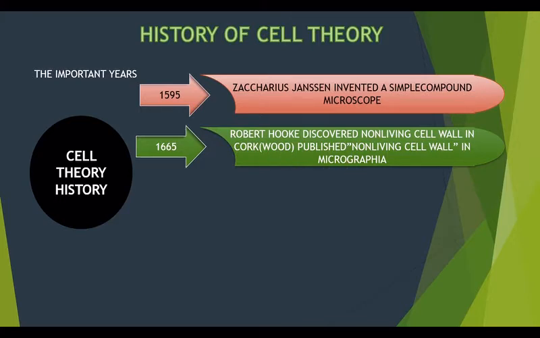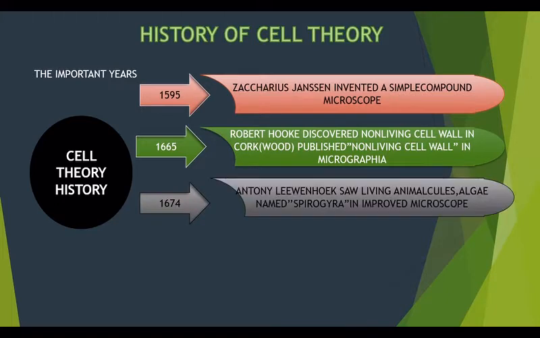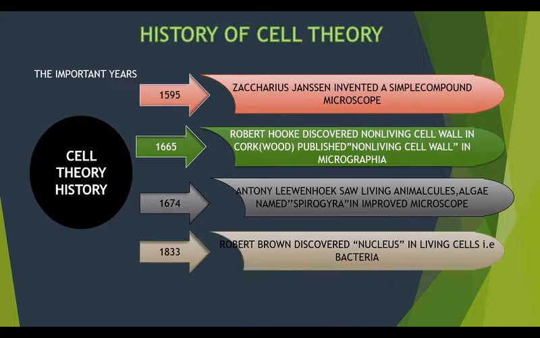And in 1674, Antony van Leeuwenhoek saw living animalcules, algae, and named it Spirogyra. He saw this in an improved microscope. Robert Hooke saw non-living matter, whereas Antony van Leeuwenhoek saw living animalcules from the pond water. And in 1833, Robert Brown discovered the nucleus in a living cell.